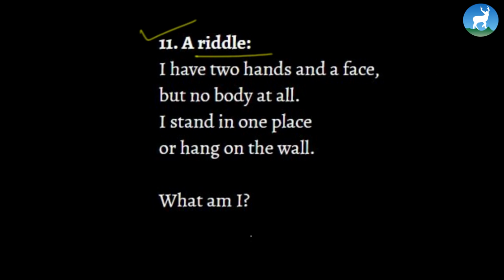Yes, you must have guessed the answer, and the answer to that riddle is a clock. Yes, very easy, right? So don't forget to do the homework, by the way. Write a paragraph describing yourself. With this, we've come to the end of today's class.